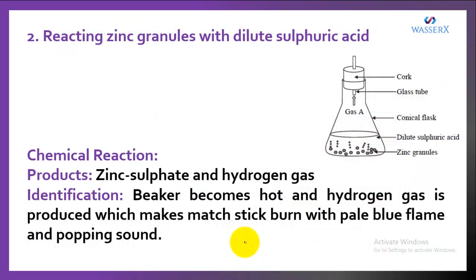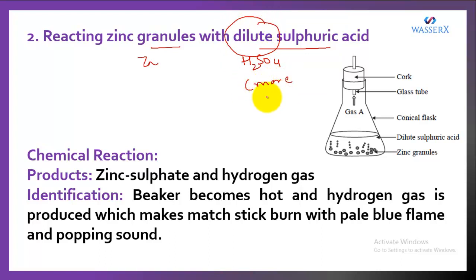Let's do another activity. In this activity, we are reacting zinc granules with dilute sulfuric acid. You know that zinc granules is Zn and sulfuric acid is H2SO4. Dilute sulfuric acid means it has more content of water in it.